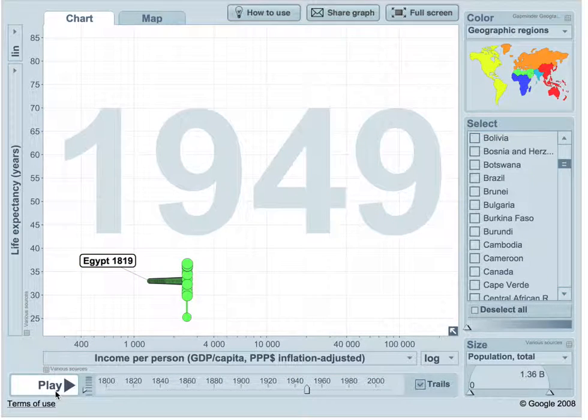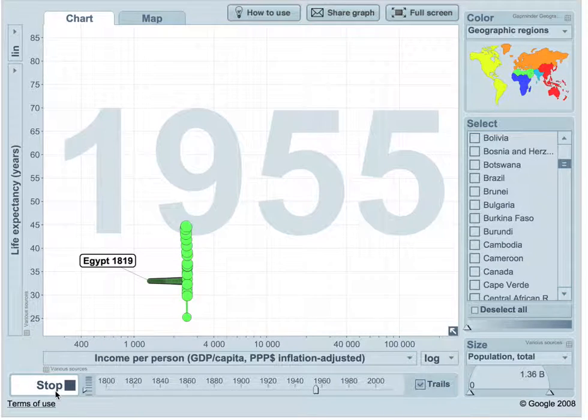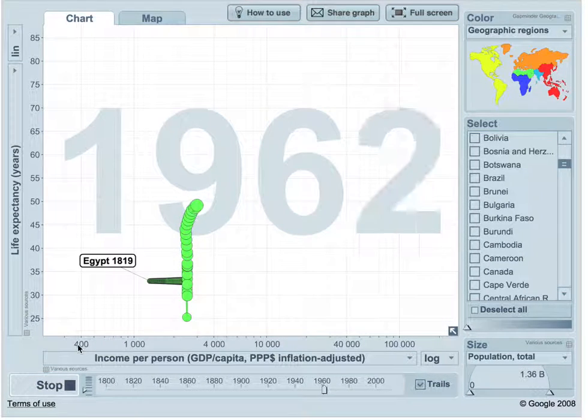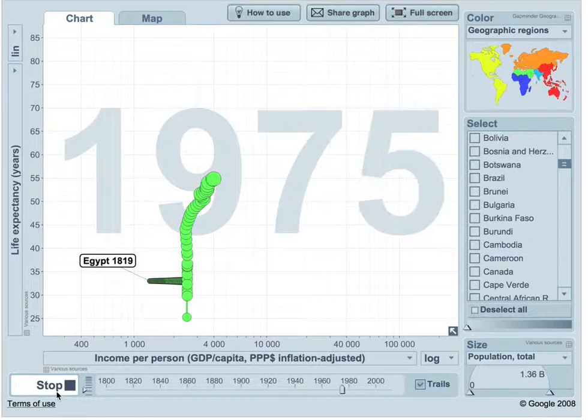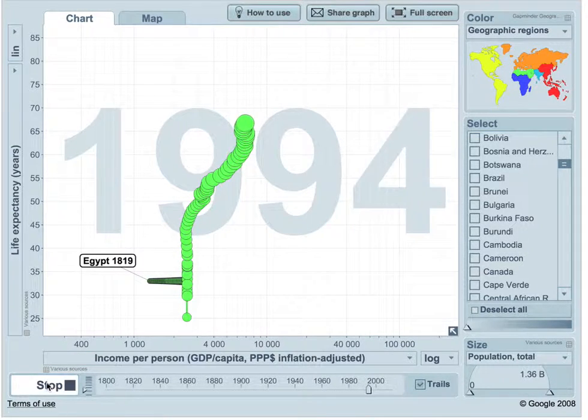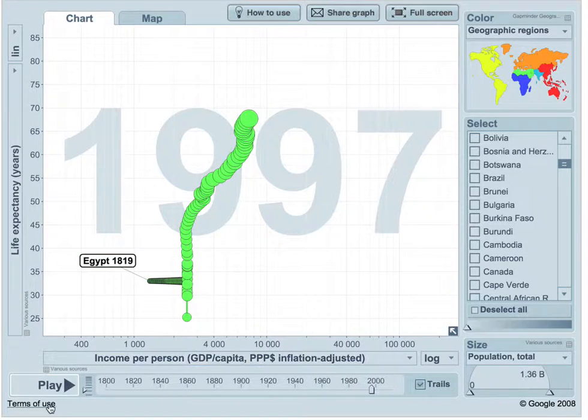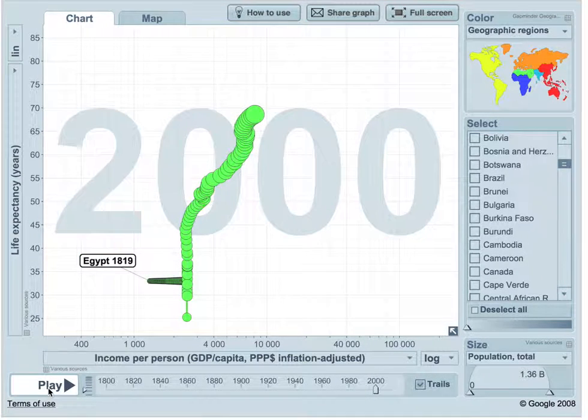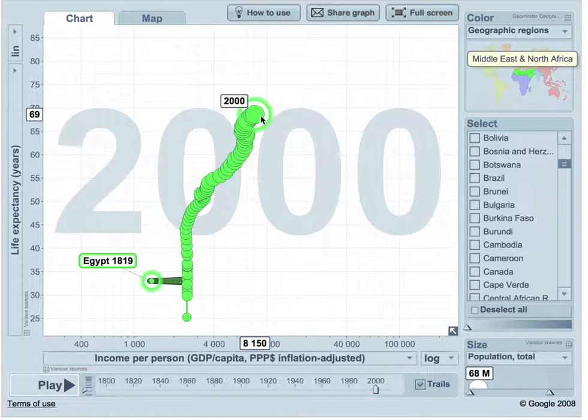So starting in 1950, not only life expectancy kept rising, but also income started rising as well. So as you can see, by 2000, throughout 50 years, we can see a big vertical shift to the right, meaning that both indicators also started increasing. And the 20th century finished up with an income per person of $8,150 and a life expectancy of 69 years.